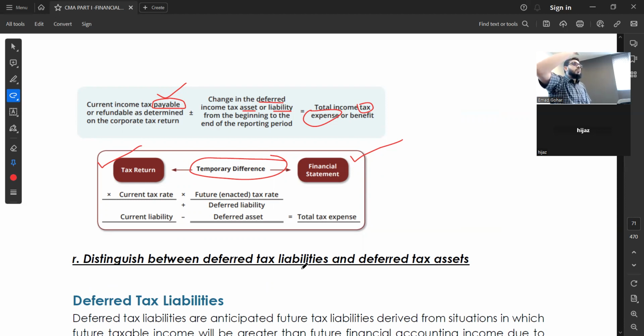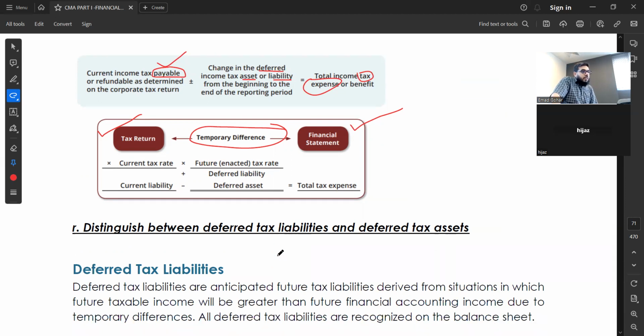Accordingly, you will put it in the current or non-current section. If you have to pay after 1 year, non-current. If you have to pay within 1 year, current. Getting it? Asset also: maybe you have a refund coming ahead because you are paying taxation now in advance, which will lead to reversal in the coming years. That is asset, the opposite.